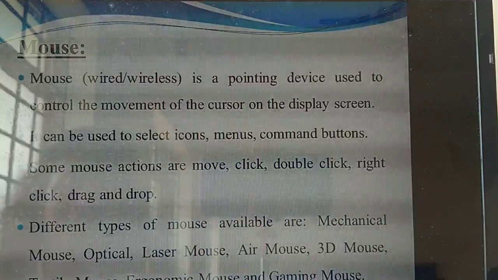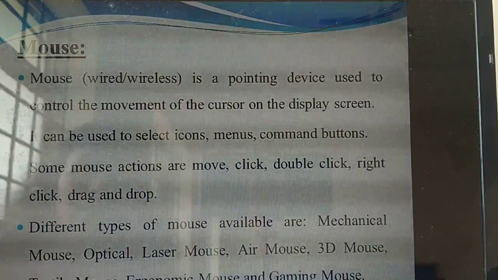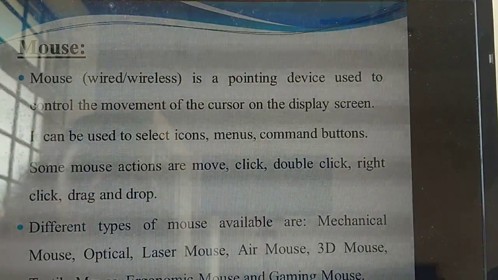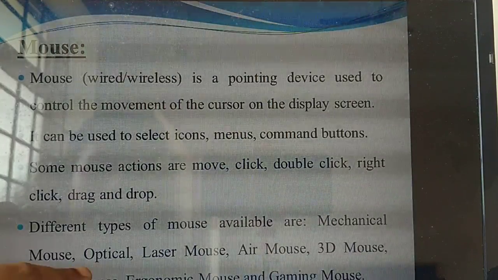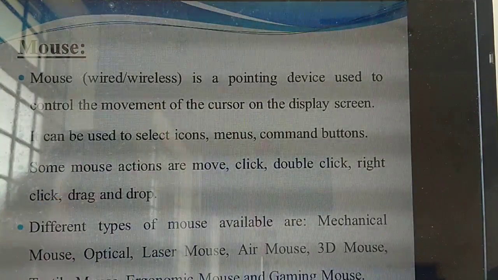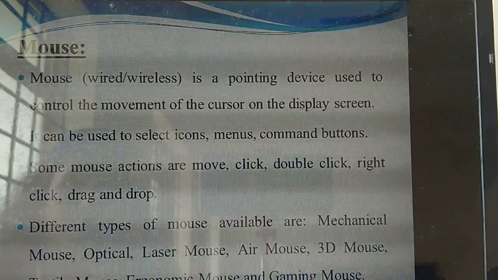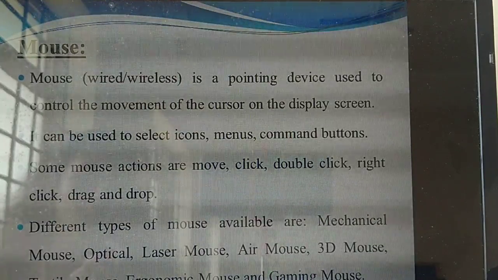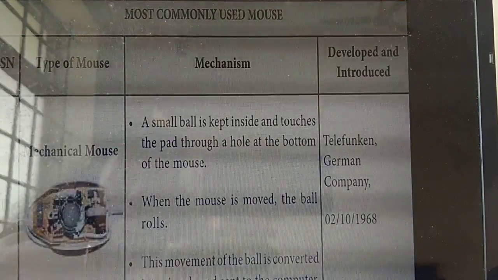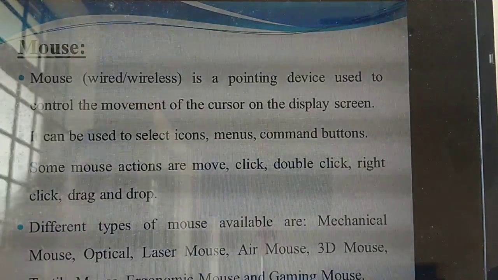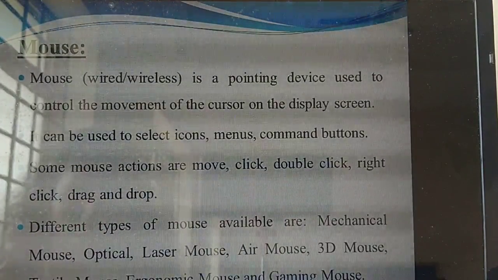Likewise the keyboard, here also different types of mouse are there. What are they? Mechanical mouse, optical laser mouse, air mouse, 3D mouse, ergonomic mouse and gaming mouse. How many mouse types are there? Mechanical mouse, optical mouse, air mouse, 3D mouse. So two input devices you have studied. What are they? Keyboard as well as mouse.